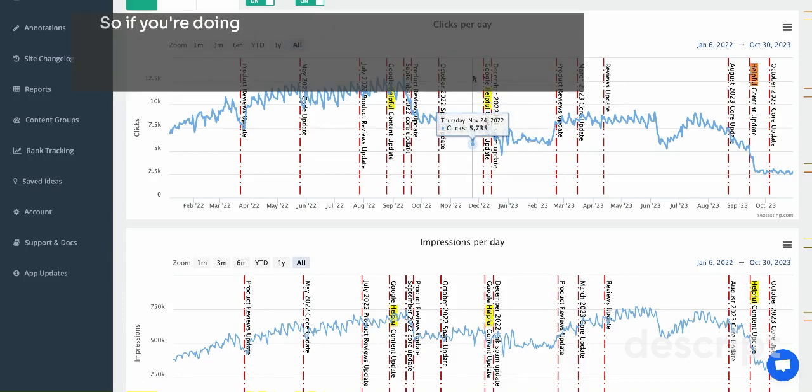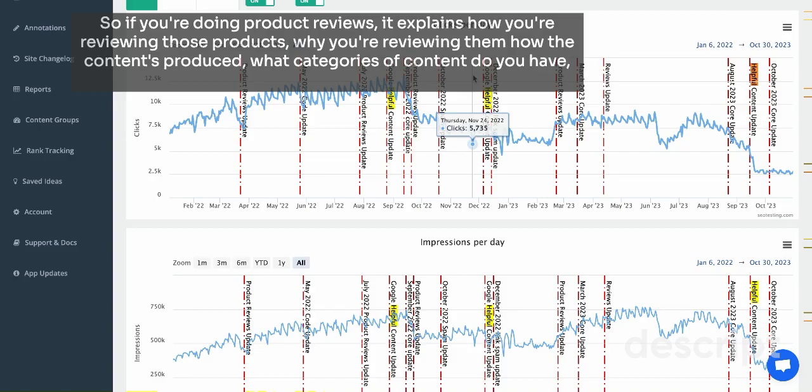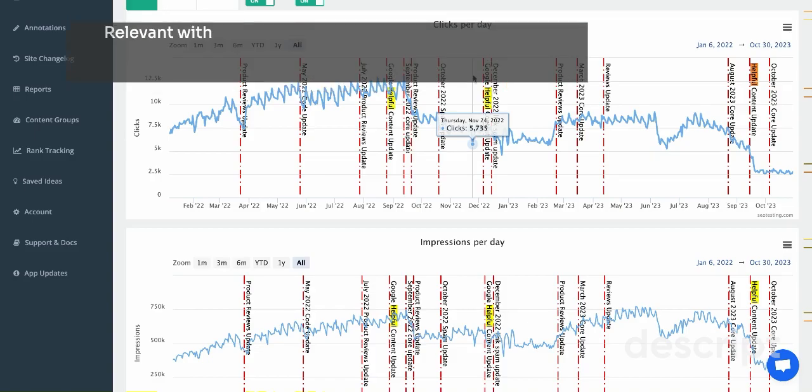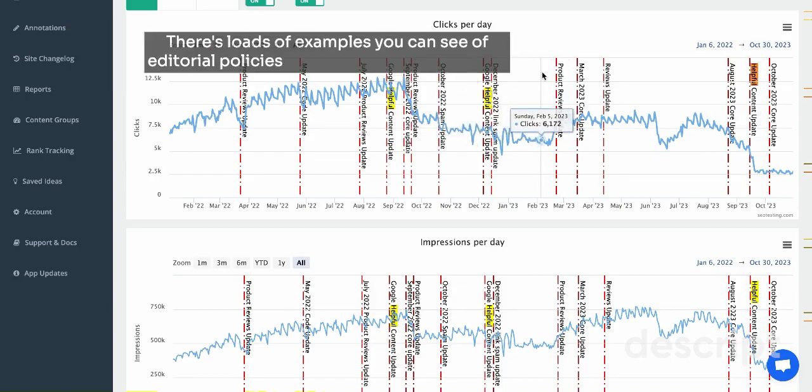So if you're doing product reviews, it explains how you're reviewing those products, why you're reviewing them, how the content's produced, what categories of content you have, who the authors are, who's responsible for the content, what's relevant with copyright, what the frequency of content updates is, what the complaints procedure is if someone isn't happy with any of the content, and on and on. There's loads of examples you can see of editorial policies online, but very, very useful.